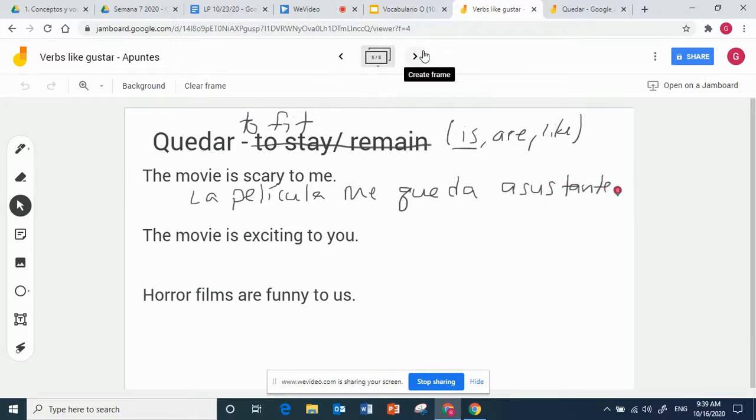If I were to literally translate this, and we don't take this translation, we take the one that I just gave you, this would say the movie fits me scary. However, when we translate or interpret it in English, we would say this movie is scary to me. So that's how you would use this verb to mean is, are, like, but technically you could translate it as fit here, and it makes marginal sense. Again, this is the most complicated thing for this unit of instruction. If you can get this, if you can use it, that is impressive because it's very elegant, very advanced.